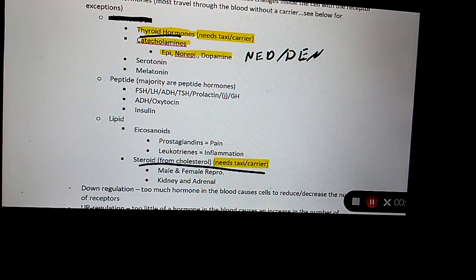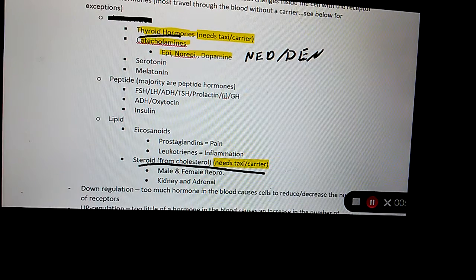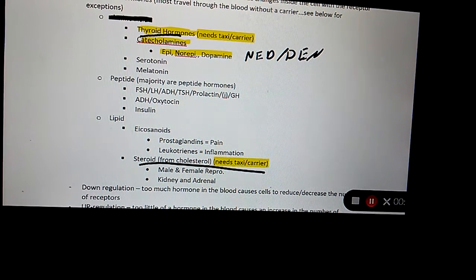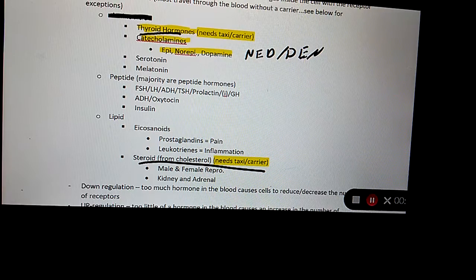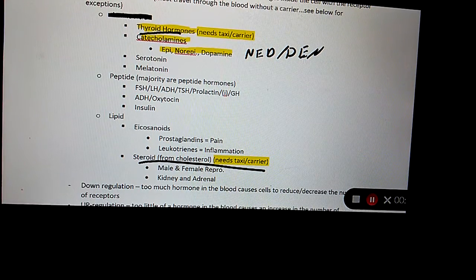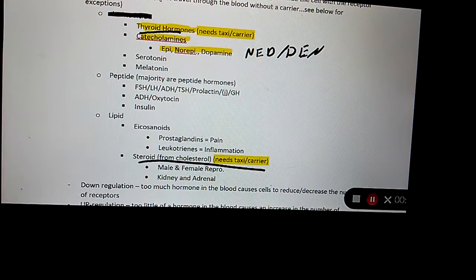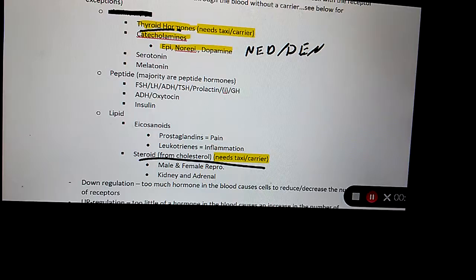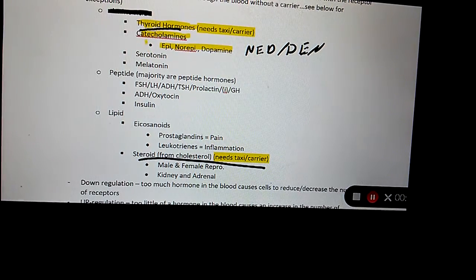Thyroid hormones and steroid hormones. Name for me 3 hormones. This one's a little bit of a trick I'm just going to do for you right now, just so you're prepared. Obviously, I'm not looking to trick you. But name 3 hormones that are going to need a carrier. T3, T4, and steroids. Because remember, T3 and T4 are what? Thyroid hormones. Okay?